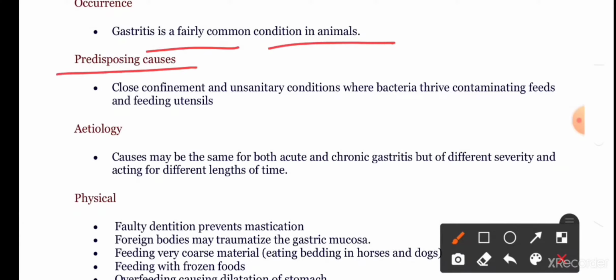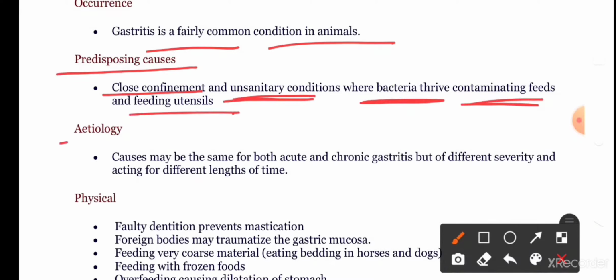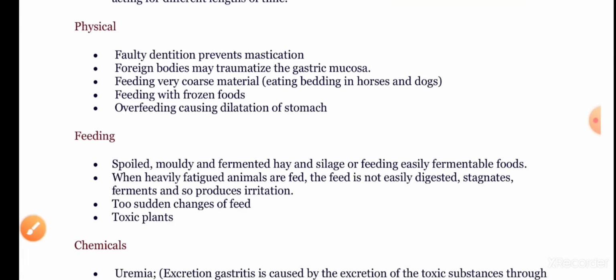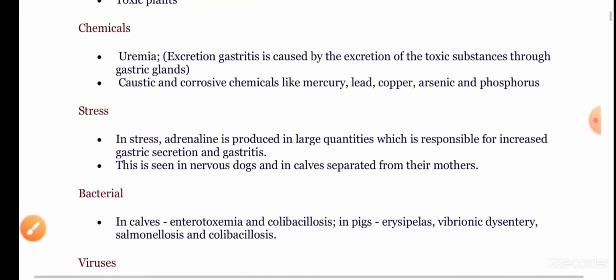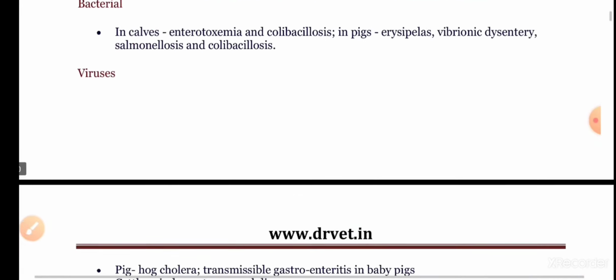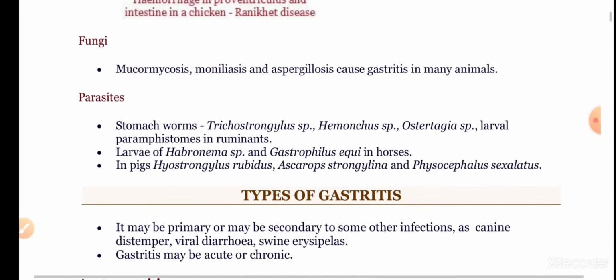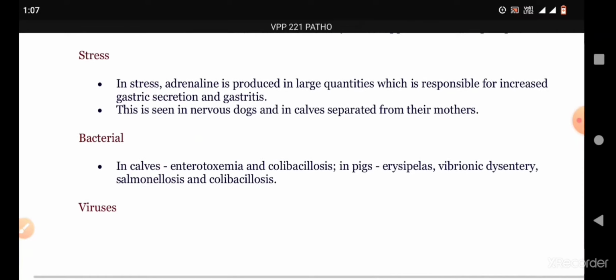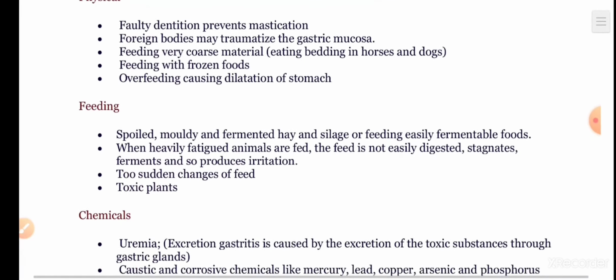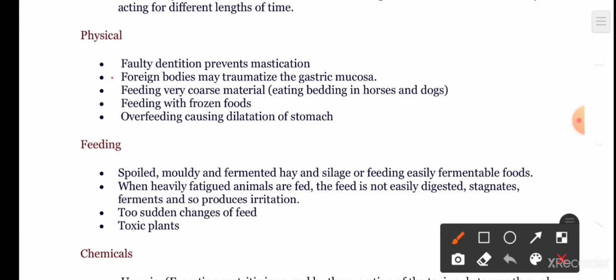Predisposing causes are close confinement and unsanitary conditions where bacteria thrive, contaminating the feeds and feeding utensils. Etiology includes physical, feeding, chemical, and stress factors, and bacteria, viruses, fungi, and parasites.